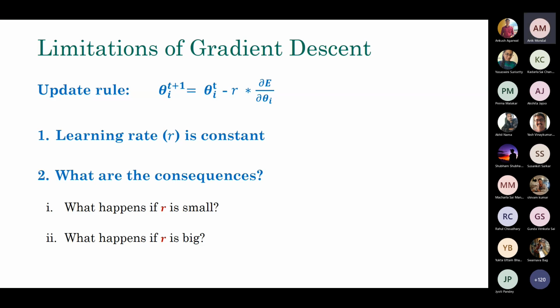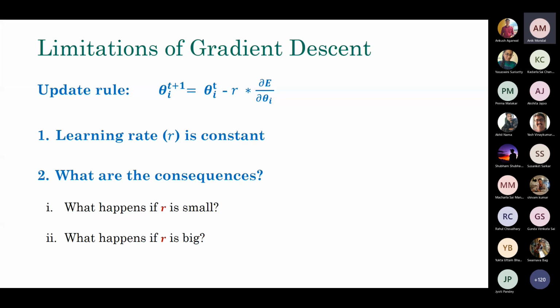Now, what are the consequences of the learning rate? If you choose it to be a very small value, then what happens? If you choose it to be very large, then what happens? So what are the different consequences of setting this value R? The consequences will actually motivate us to use a different kind, or a modification, of this gradient descent, which will avoid some of the problems.